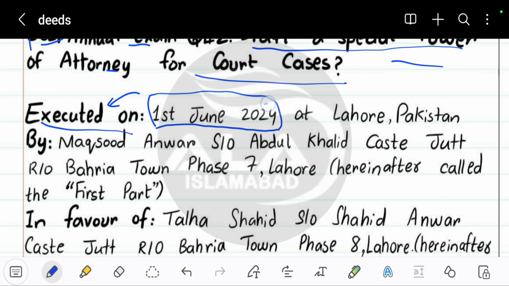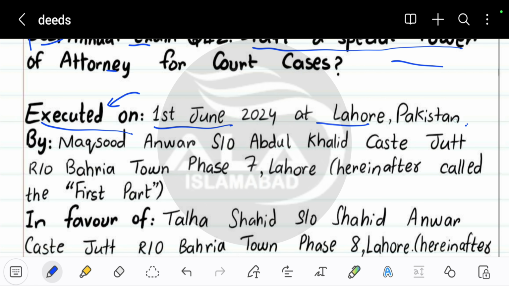You can write a past date or a future date. It depends on you. And after writing the date, you have to write the name of the place. After writing the name of the place, that's it. So the first line is the date, name of the place, and that's it. Now the second line should be by.